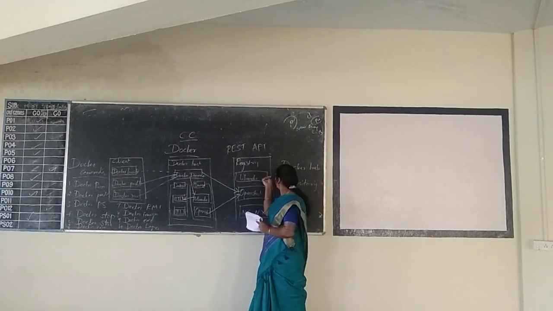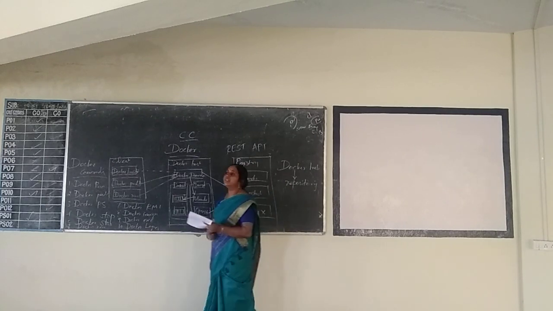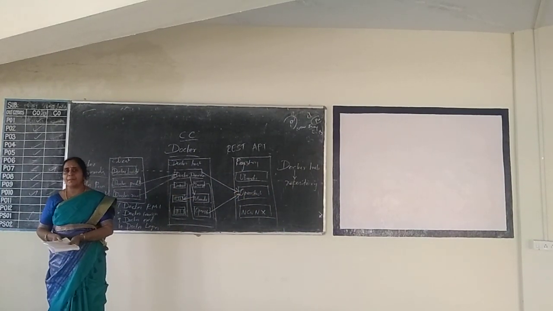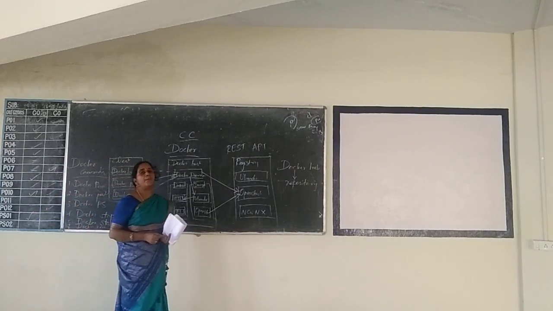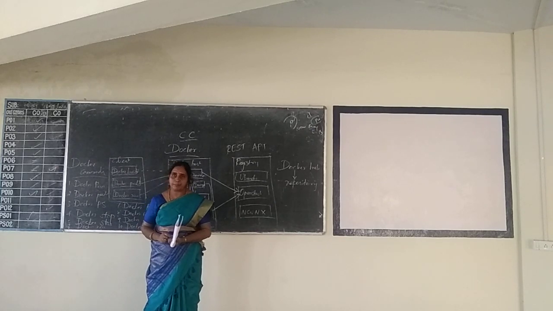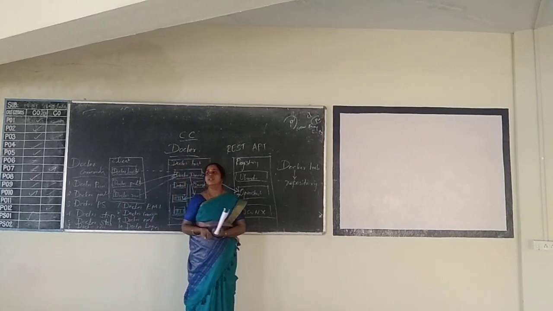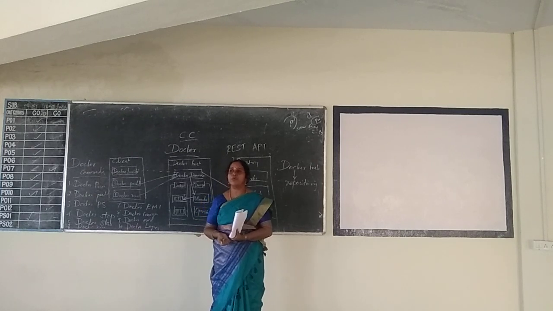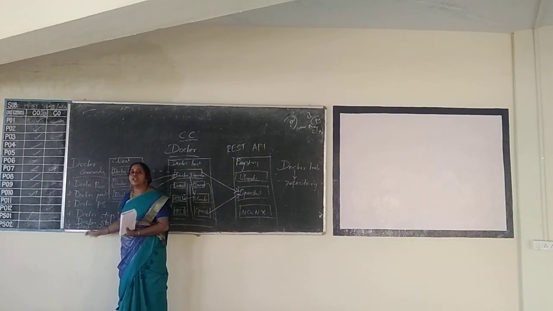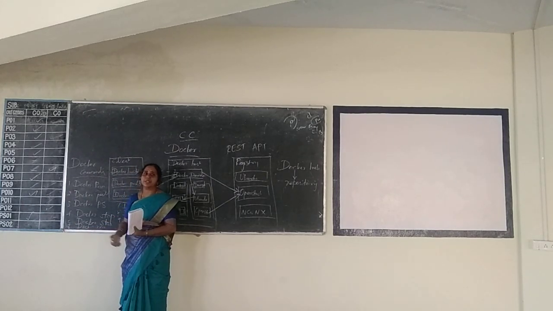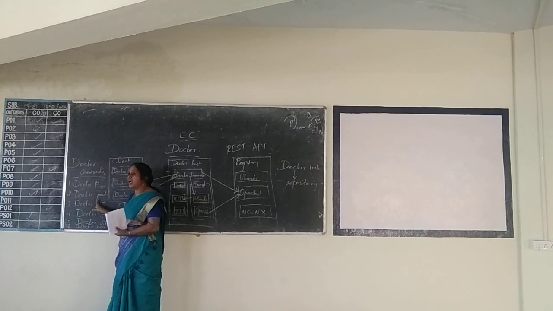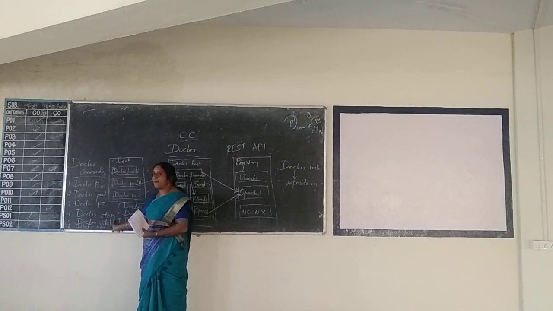And we have one more component, Docker Hub. Docker Hub is a repository which has a number of containers. All the containers are pushed to the Docker Hub, and whenever needed, they can be pulled over the internet. And there are various Docker commands used. There are n number of commands that can be used. These are some of the commands: Docker man, Docker pull, clear, stop, start,